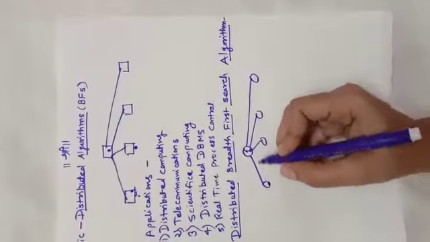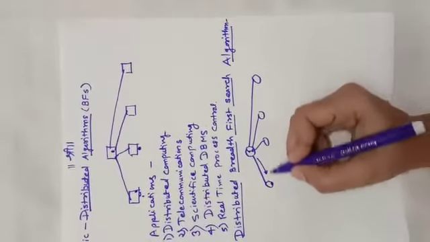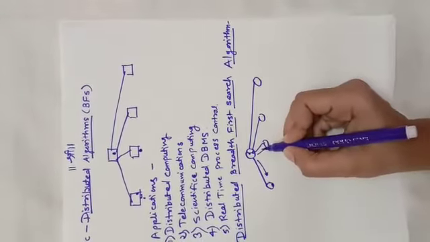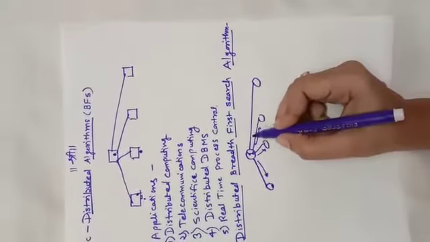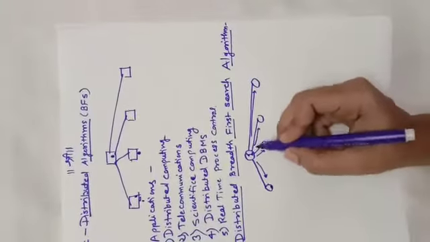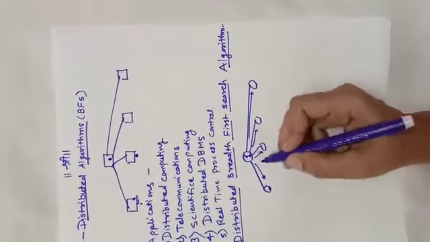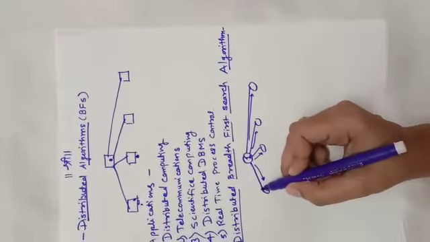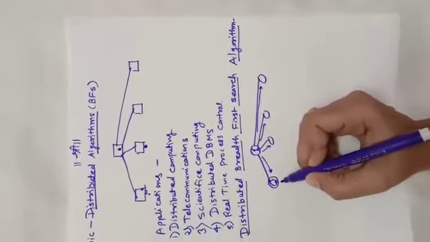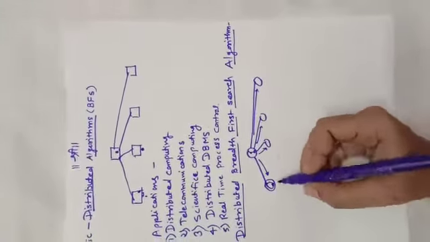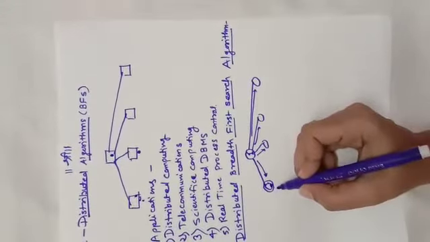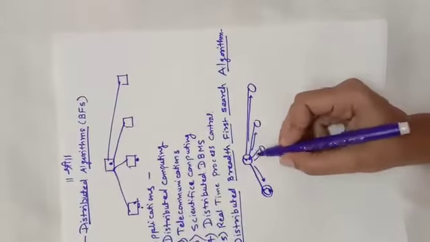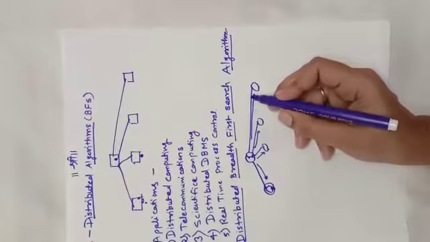For finding it, it will send one message to this particular node, a second message to this, a third message to this, and a fourth message to this. In parallel it is going to send the messages to all. If it is found, then it is marked as visited. Let us consider it is found, so it is marked as visited. Whatever the unvisited vertices are, again starting with the unvisited ones, it will start to send the message to all.